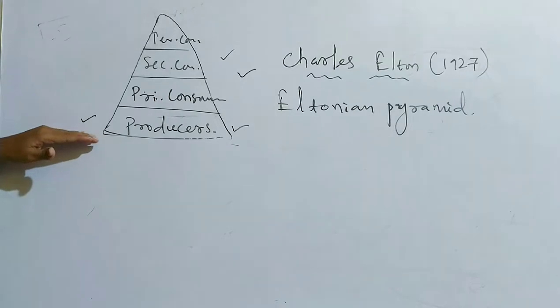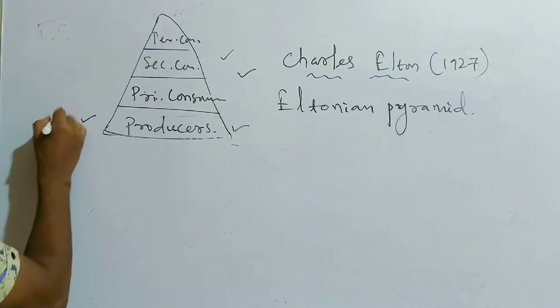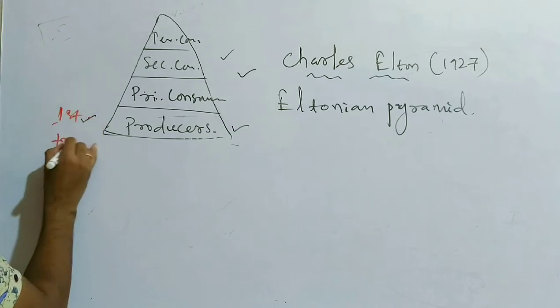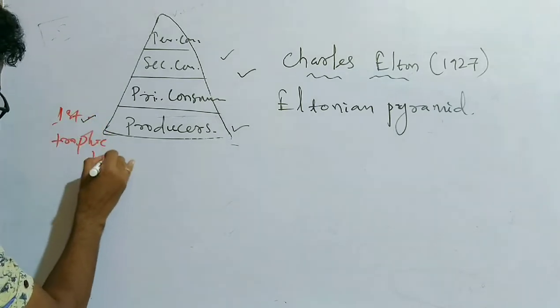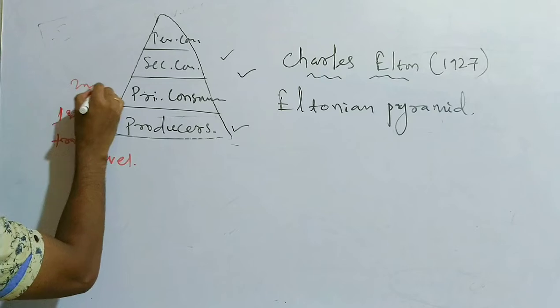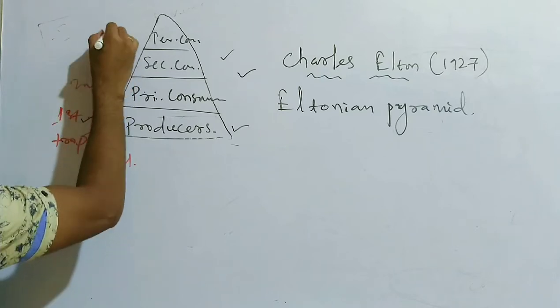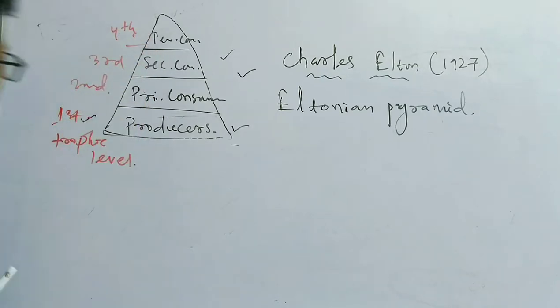So at the base the producers are there, it is the first trophic level. So we can write here, it is the first trophic level, then the second trophic level, third and finally the fourth trophic level likewise.